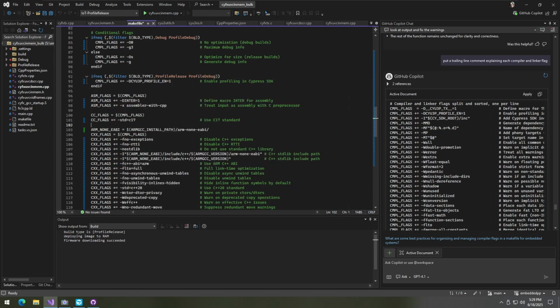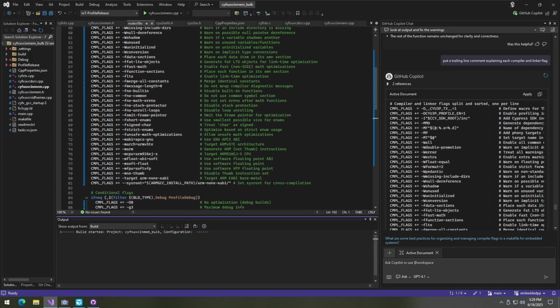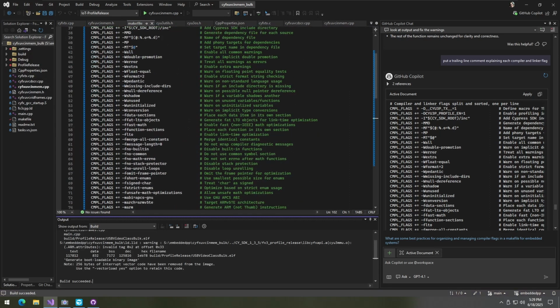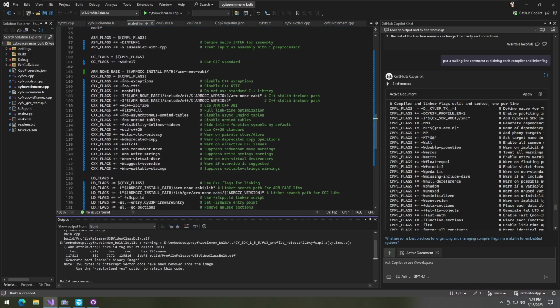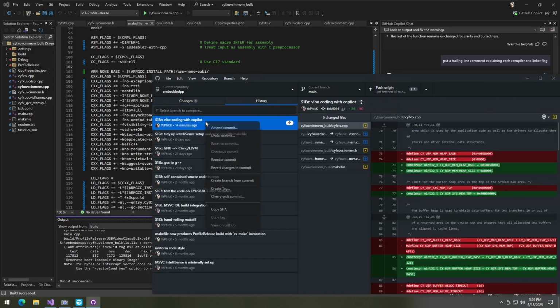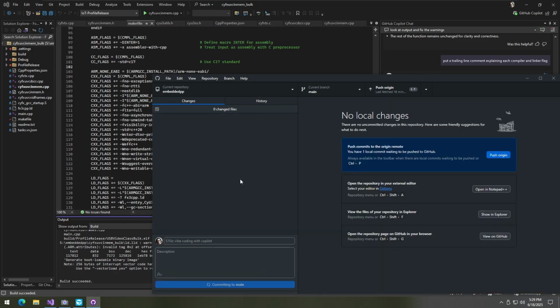It did not change anything but the comments, which means it should still be buildable. But now at least we can go through the list and figure out what do these flags do, which ones we can turn off, on, change, and generally what all that means. So let me do the update here. Go to history, right click over here, amend commit. Just add this part to this commit.